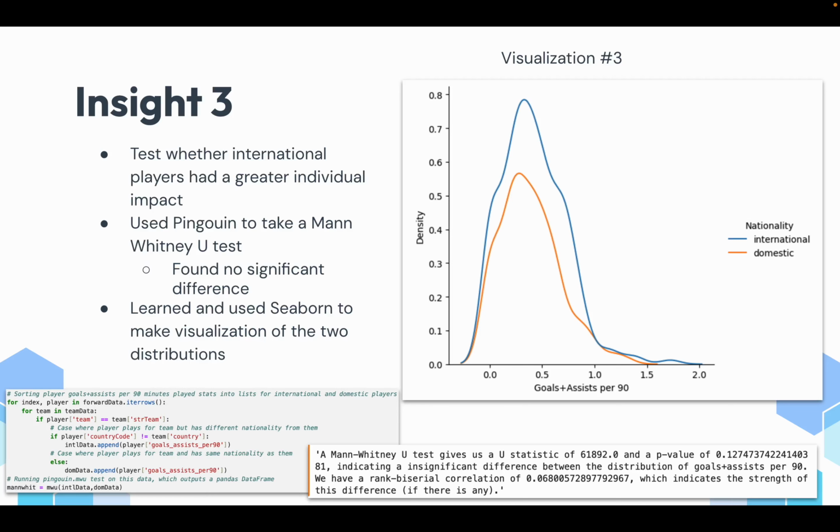So I used the Pingouin module to take a Mann-Whitney U test, which compares the distributions of two sets of data to see whether they could be randomly selected from the same data set or the same larger population. And it found no significant difference between the distributions of the two data sets, meaning that there really isn't a greater individual impact from forwards that are international.